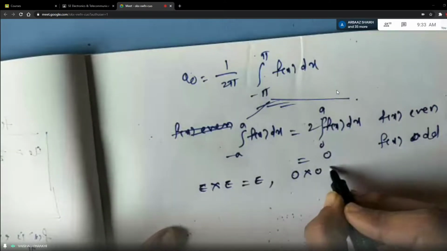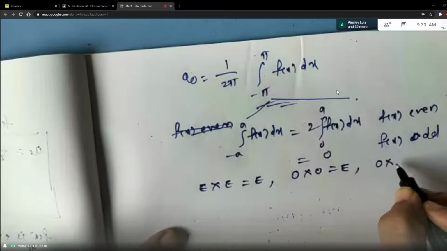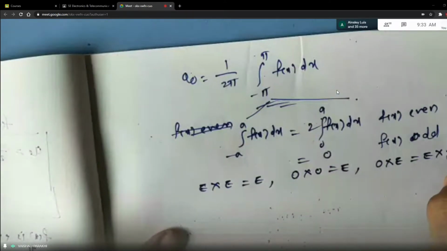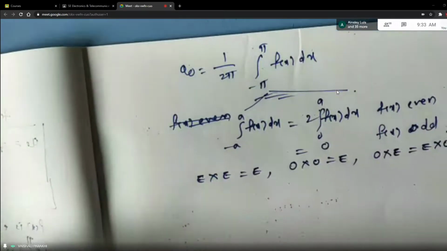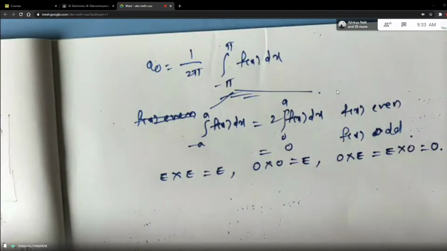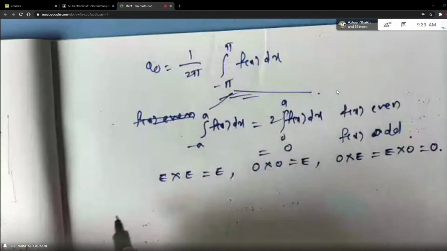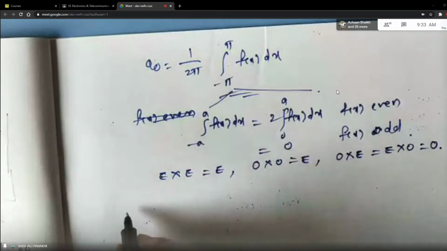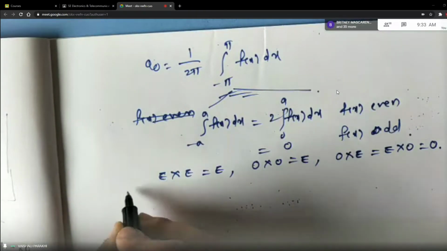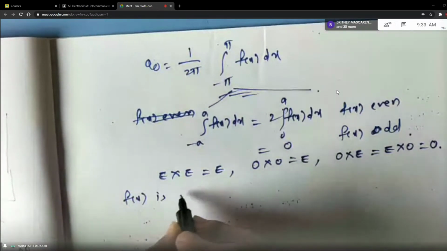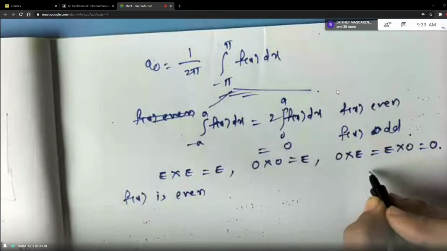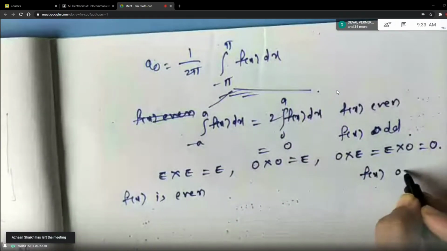Odd into odd function is also even. But odd into even is same as even into odd, and both are odd functions. So I am referring to these properties. Okay. Now see, there are 2 cases I am taking. If f of x is even on one side, and then on the other side I will take if f of x is odd.